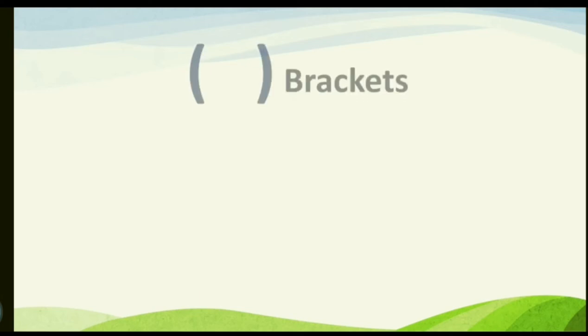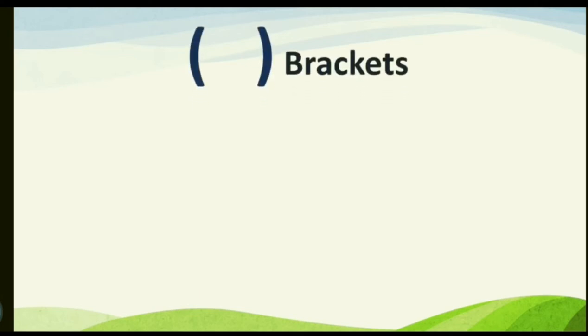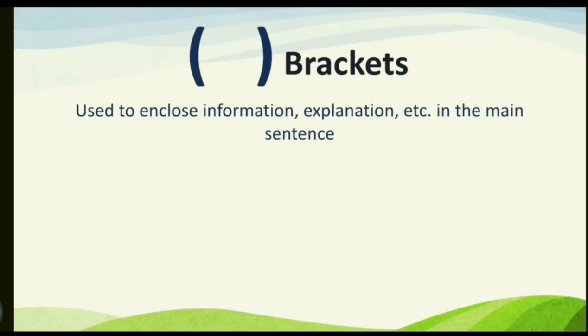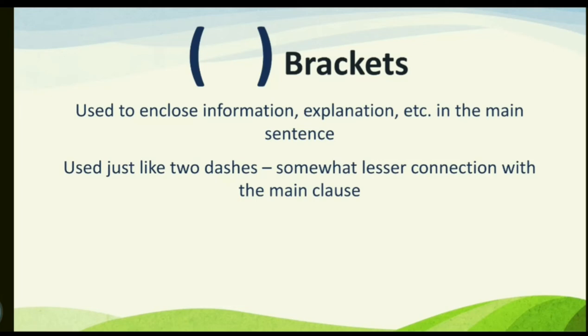So now we move on to another symbol, that is brackets. The brackets are used to enclose information or explanation, etc. in the main sentence. It is used just like two dashes, used where the information or explanation has somewhat lesser connection with the main clause.